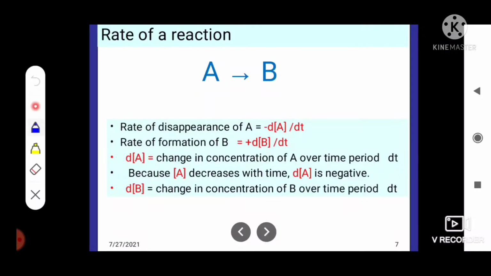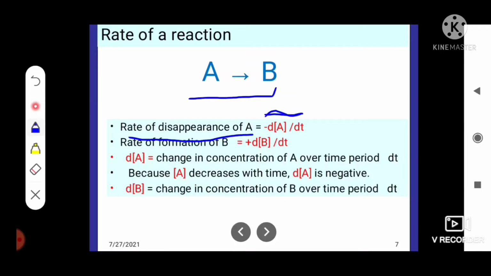Let us take an example. A gives B. What is the rate of this reaction? Rate of disappearance of A is equal to the decrease in concentration of reactant per unit time, or time taken for change, which can be expressed as minus dA by dt, where dA is the change in concentration and dt is the time.